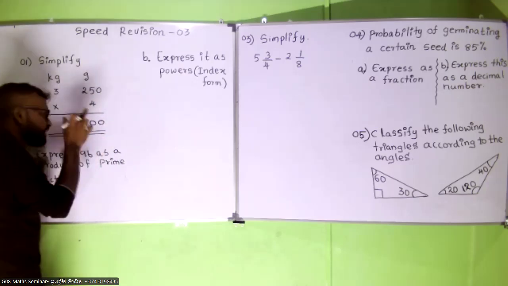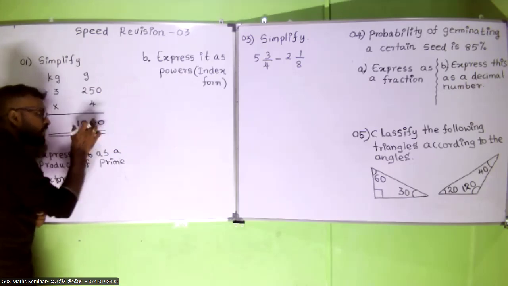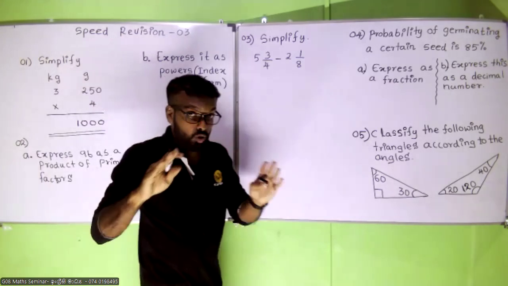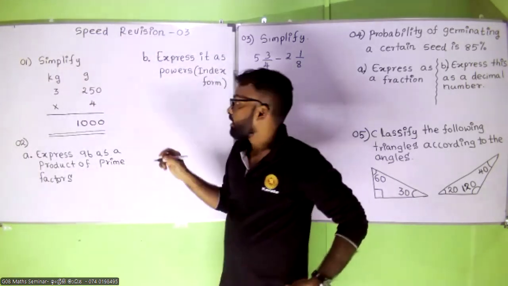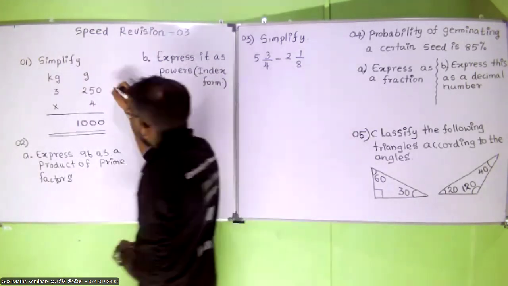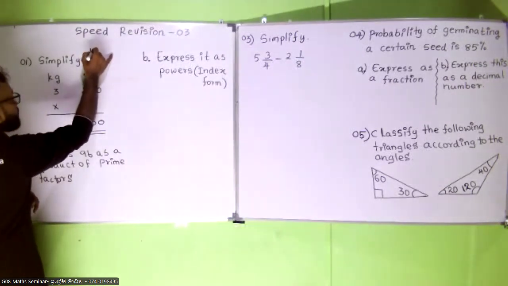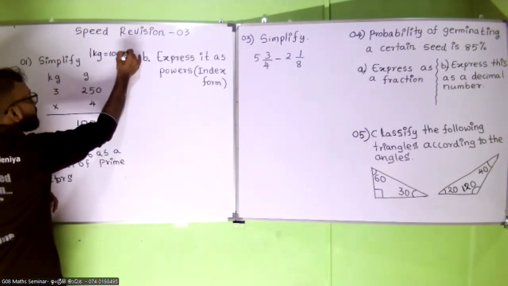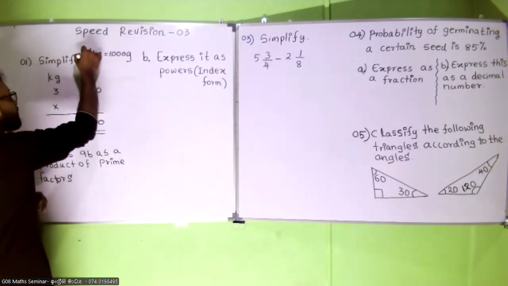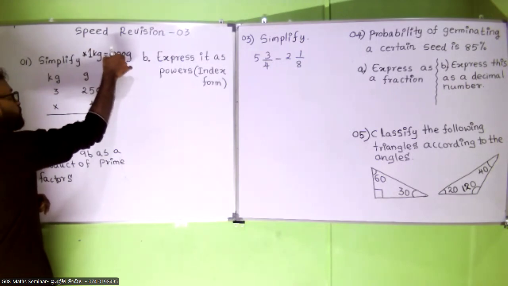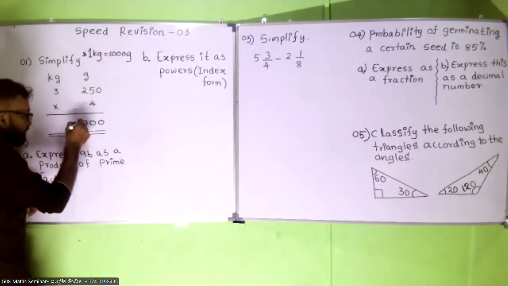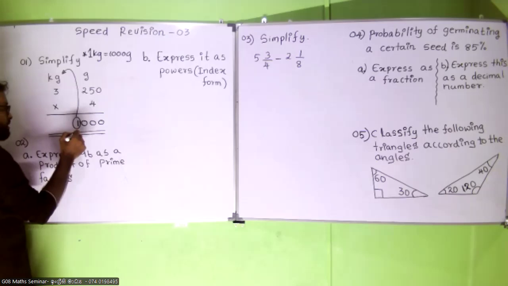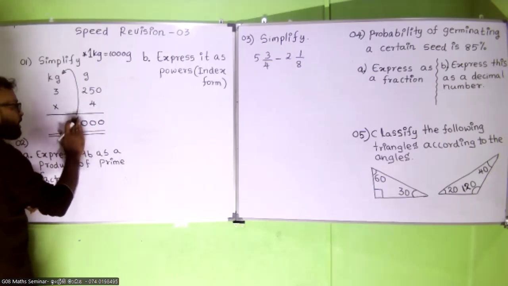Can you keep 1000 grams under the gram side when you are multiplying? No. Why is that? 1 kilogram includes 1000 grams. So this is what you need to remember. 1 kilogram includes 1000 grams. So you have to take this extra one to your kilogram side. So how are we going to add it?